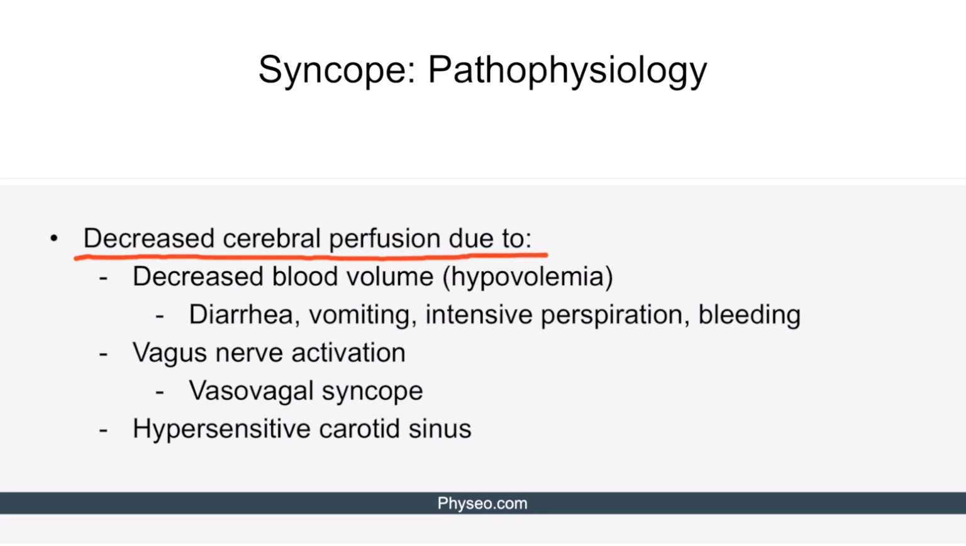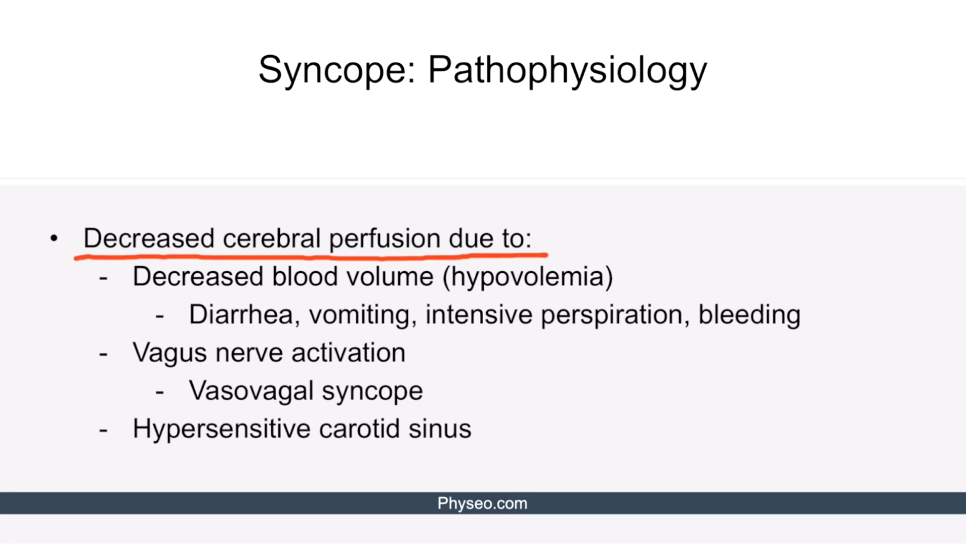Examples of decreased blood volume, that is hypovolemia, include diarrhea, vomiting, intensive perspiration, and bleeding. Hypovolemia decreases the intravascular volume, resulting in decreased venous return, decreased cerebral perfusion, and syncope. Vagus nerve activation occurs in vasovagal syncope. Vagus nerve overactivity results in low heart rate, decreased cardiac output, and decreased cerebral perfusion, inducing syncope.